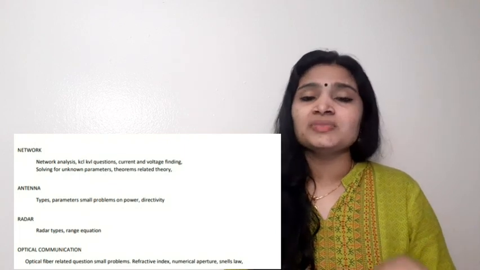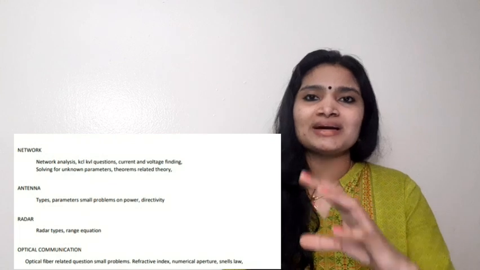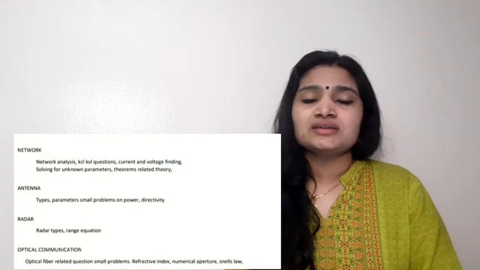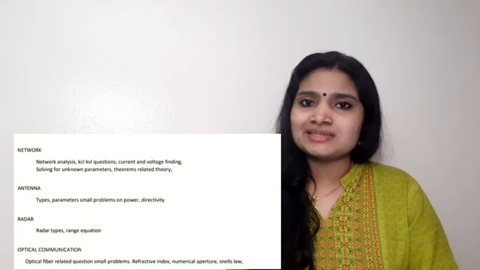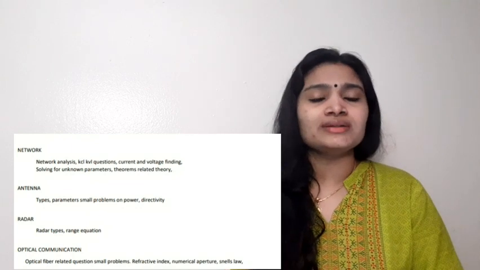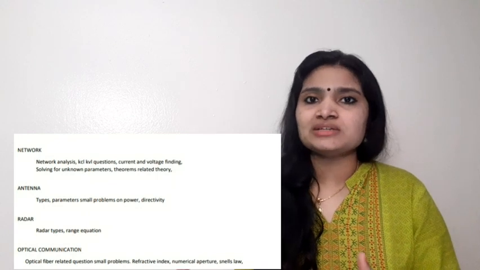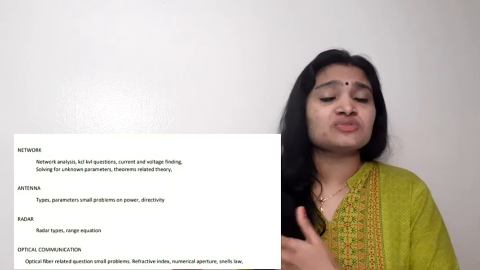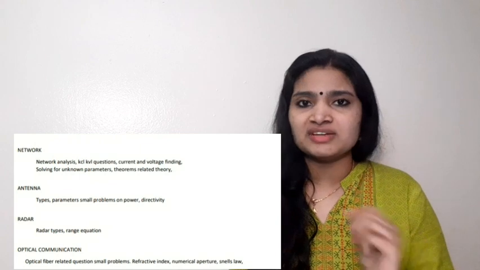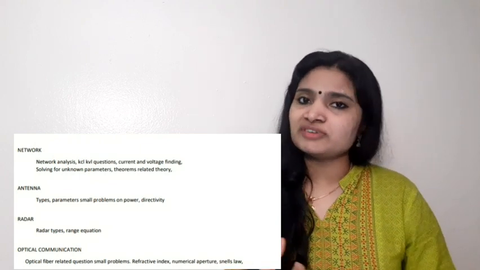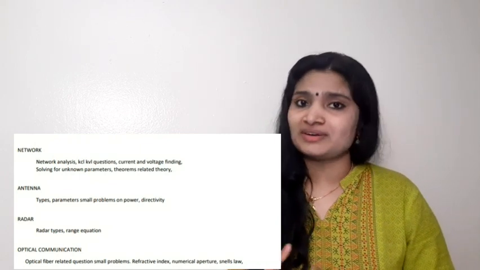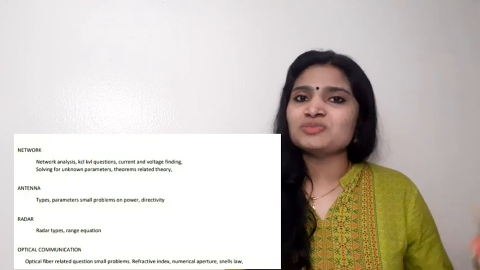Next one is radar. In radar, the most important part is the radar range equation. Either there can be numerical questions coming from the range equation, or questions connected with the variables in the range equation, that is how the variation of one variable affects the other variable. Also there are various types of radars you should study, and also the Doppler effect. These are the most important areas from radar.